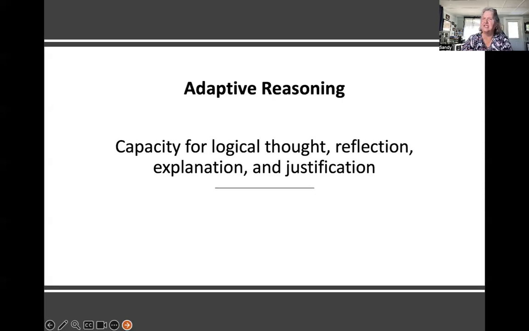I'll put a link in the description below to the video on the 5 strands of math proficiency, but one is adaptive reasoning. And that's the capacity for logical thought, reflection to think about answers making sense or not, reasoning through things, explaining your thinking, defending your thinking.